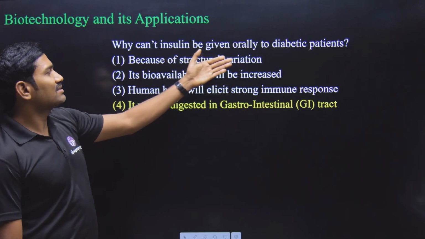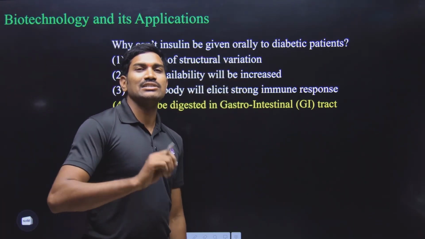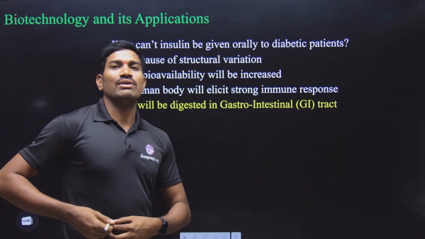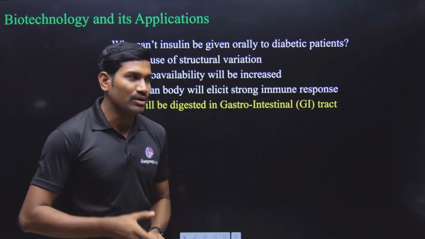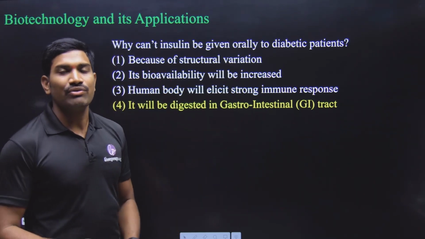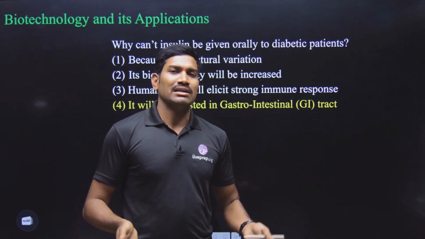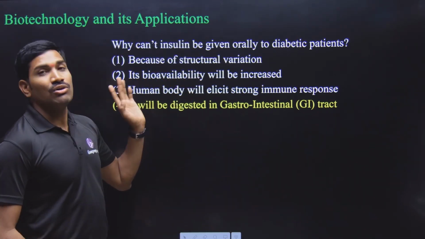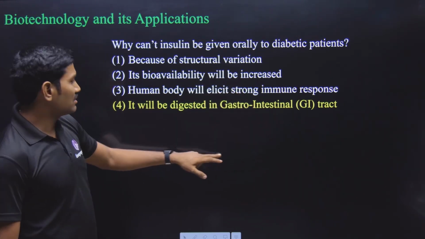Next one, why can't insulin be given orally to diabetic patients? This is an in-text question, directly given. Why can we not take insulin orally? Generally we take it subcutaneously. Why can't you take it orally? Because insulin is a protein. If you take it orally, like all other proteins, this also will be digested. And if the insulin is digested, then what is the use of taking it? So that's why we do not take it orally, because it will be digested in the gastrointestinal tract. This is the answer.